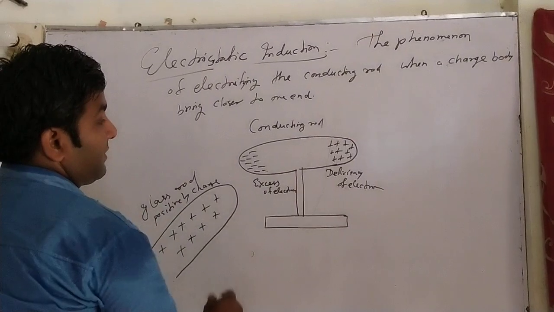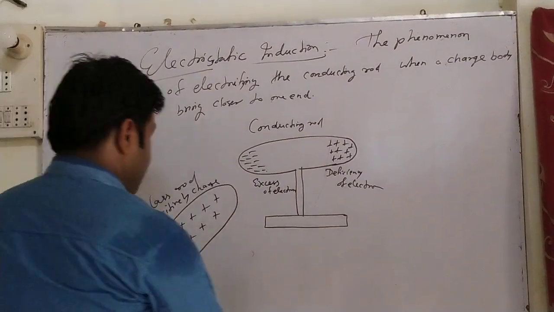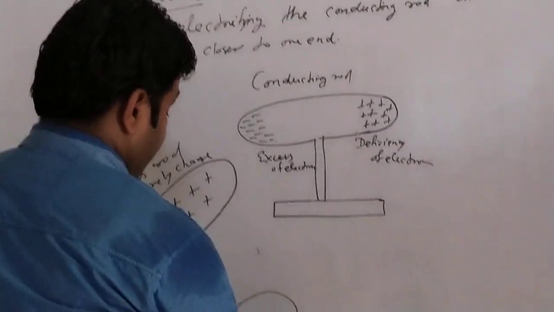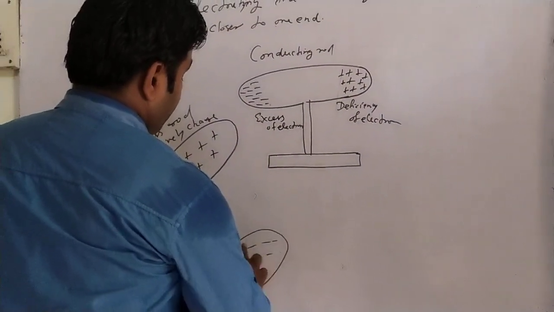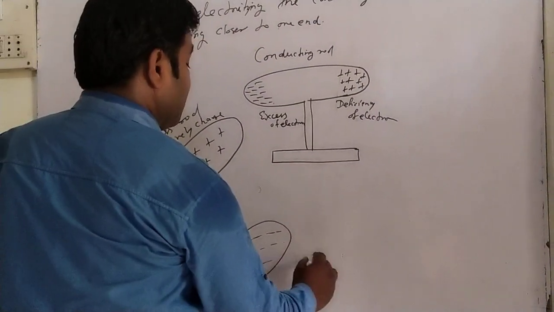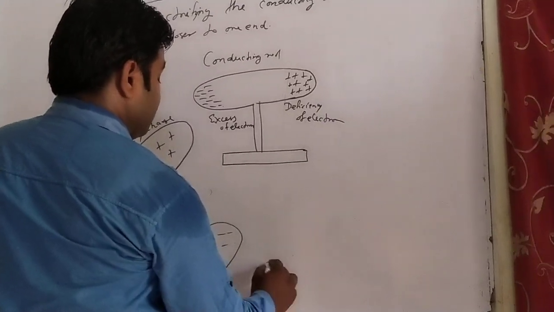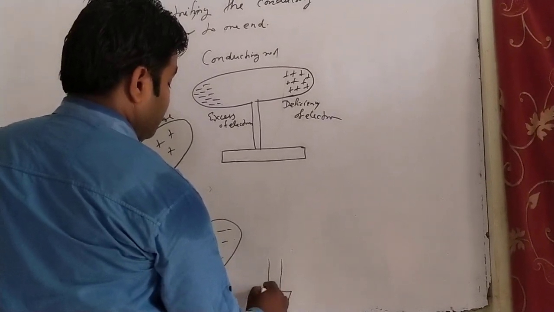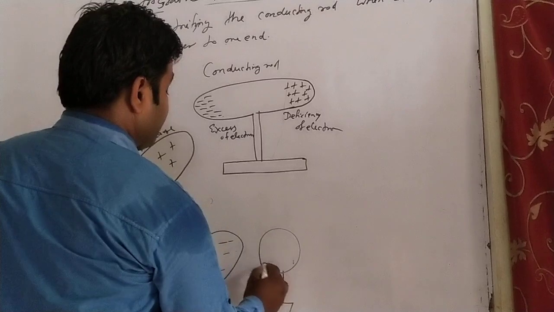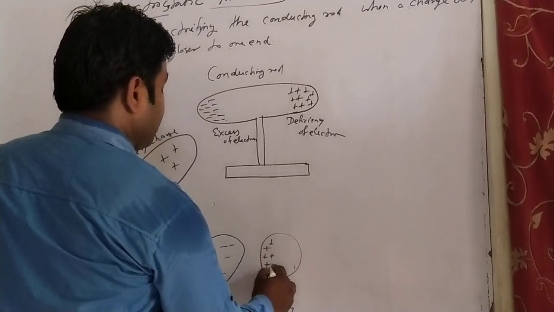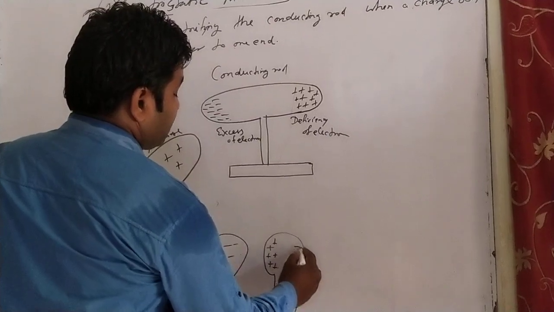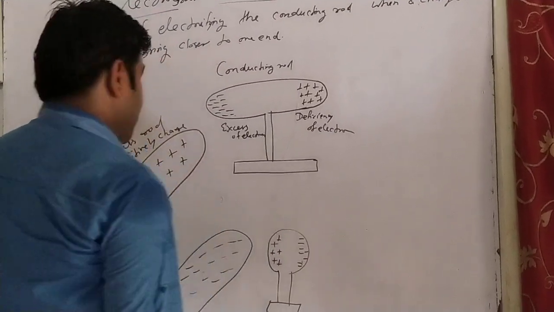In the same way, we perform another experiment. A plastic rod that is negatively charged is brought closer to a conducting sphere, then positive charge develops here and negative charge develops there.